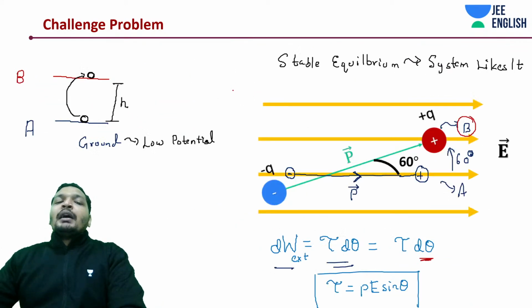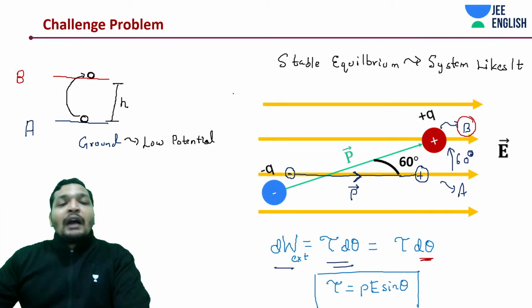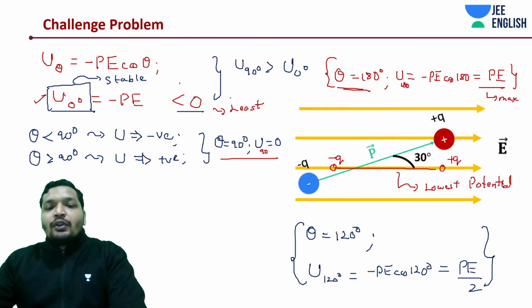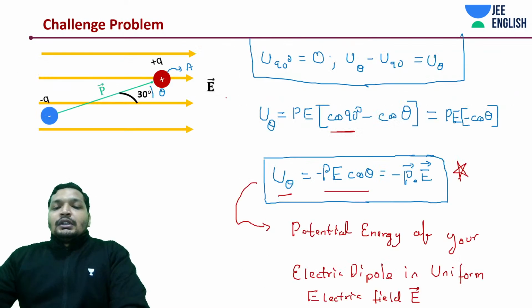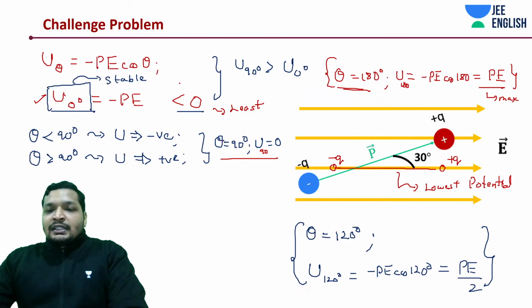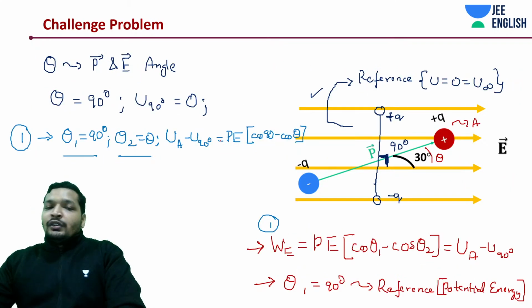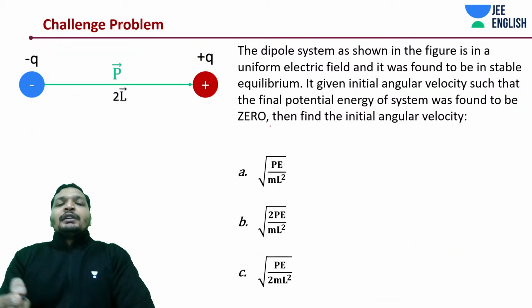Here you have done the work. If you have moved it from a lower angle to a higher angle, that means you have done the work. Hope this is clear. This is that star equation you need to note down. This is something that you need to understand. Rest is fine. 0 is the least, always trying to come to the stable equilibrium position.